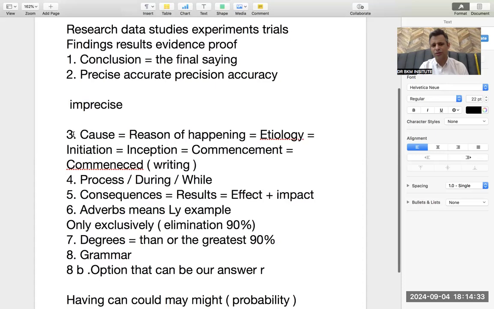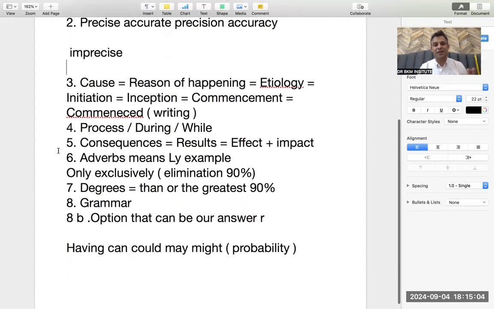Then there are words like cause. Suppose there is any disease, there will be causes first. Reasons, etiology, initiation, inception, commencement. In writing, we say paracetamol was commenced, means paracetamol was started. So what is causing a disease, what is the initiation, what is the origin, what is the commencement, all the words are same. After the disease, there is a process. Process means during the disease.